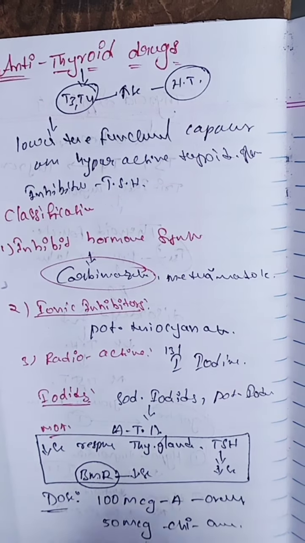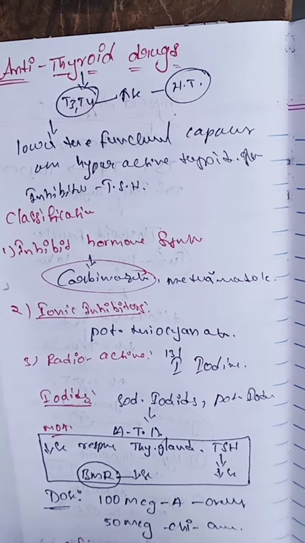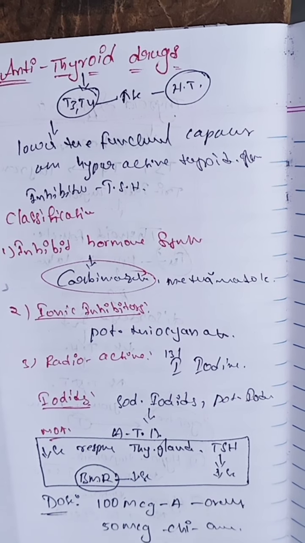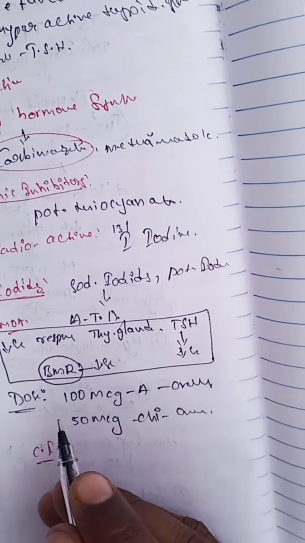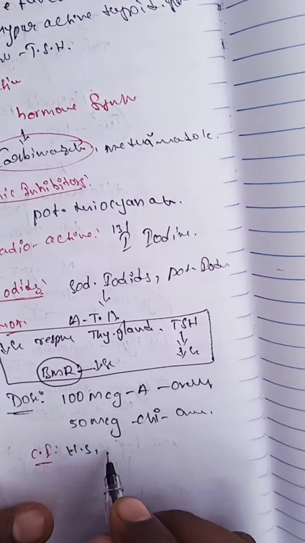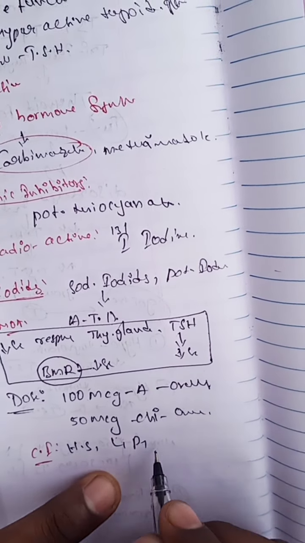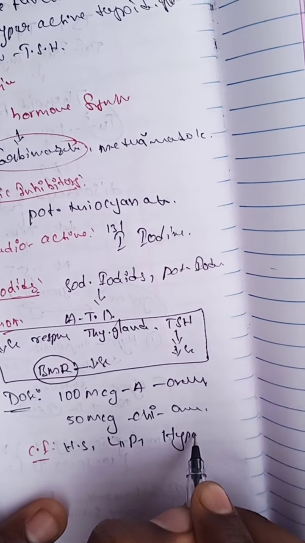And the next, what are the contraindications of this drug? Number one is hypersensitivity. The next is lactation and pregnant women. The next one, hypothyroidism patients.